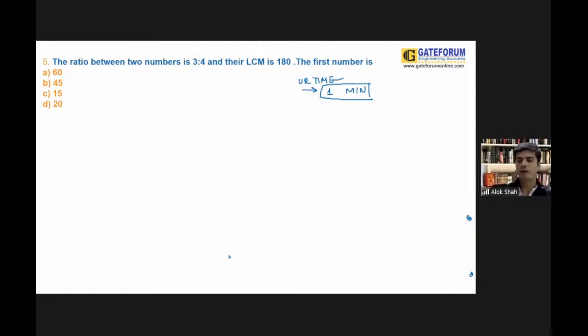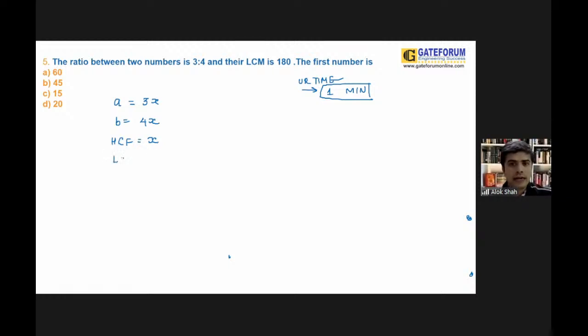Swana 45, Dev 45, cool one Dev. Now see, they are asking us: the ratio between two numbers is 3:4, right? If I say that my first number is A and second number is B, directly you can say that the first number could be 3x, second number could be 4x. And if I want to find out their HCF, you can say that HCF could be x because in 3x and 4x, only x could be common.